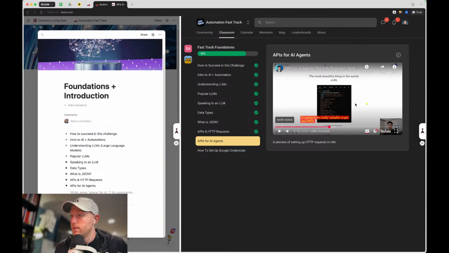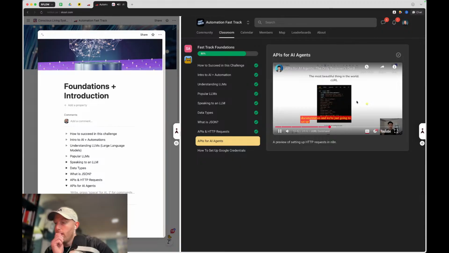This is what we're learning: just understanding the building blocks that make up what an AI automation is in 2025. I'm going to open up an API documentation, and we're just going to set up a few requests together, and we'll see how it works.